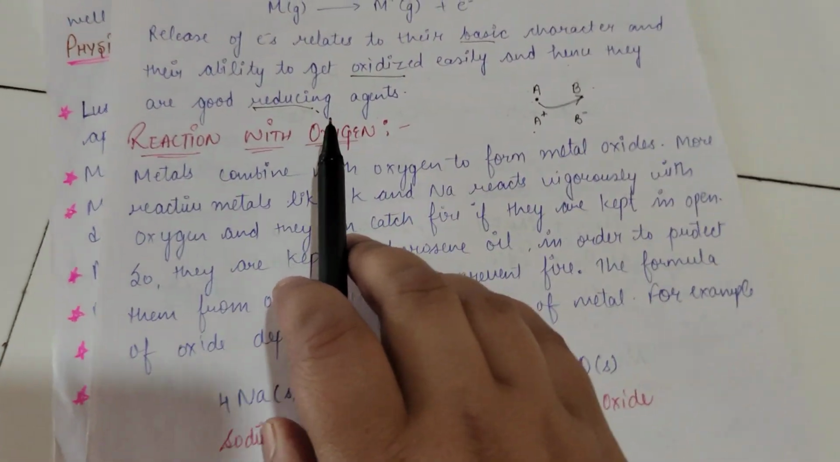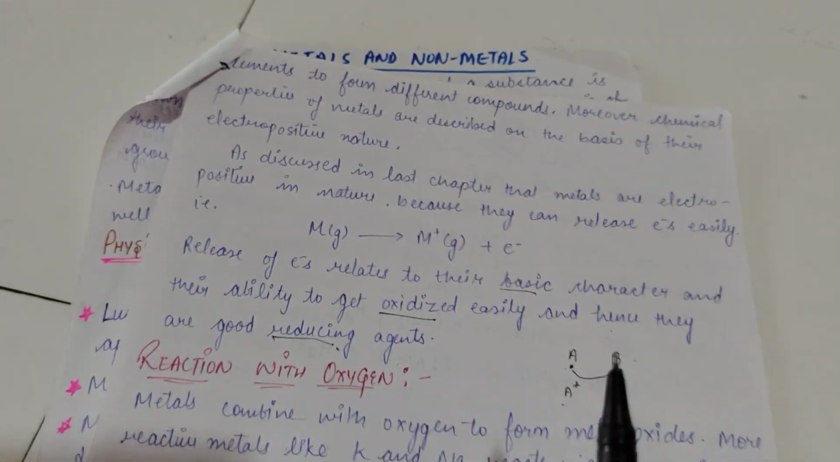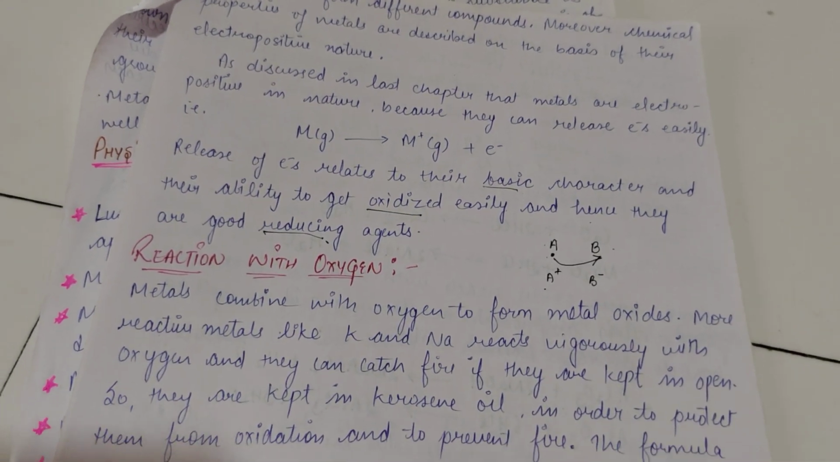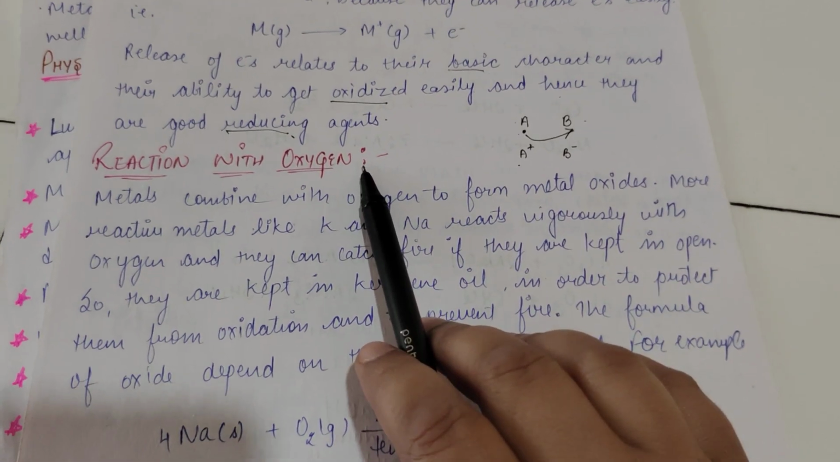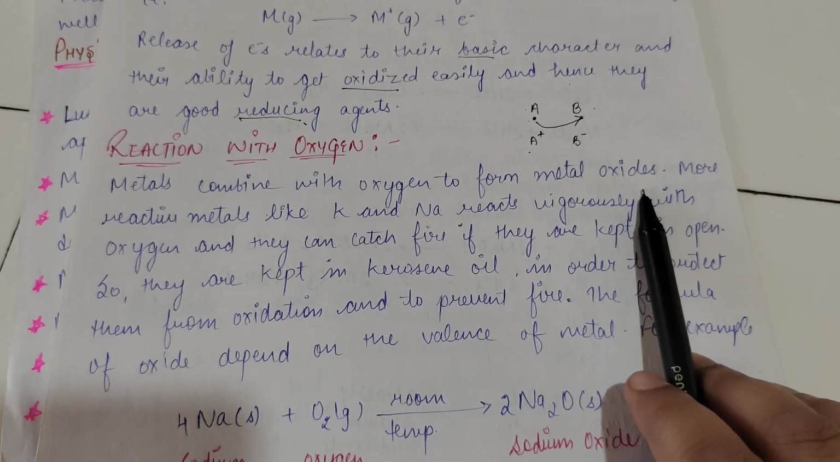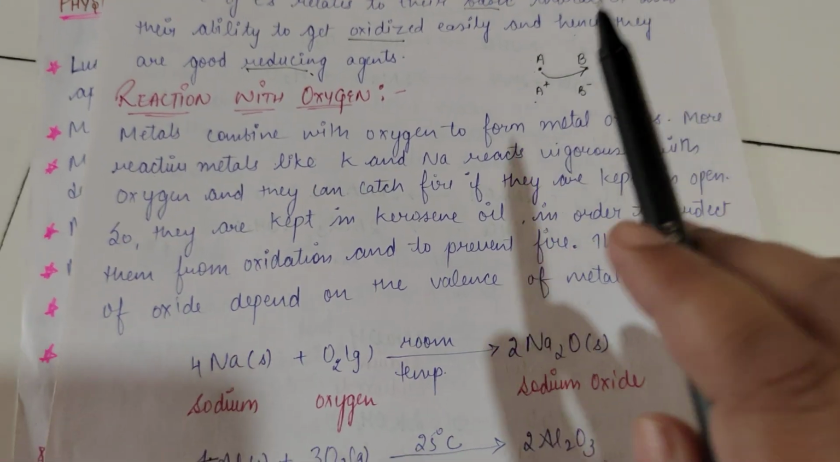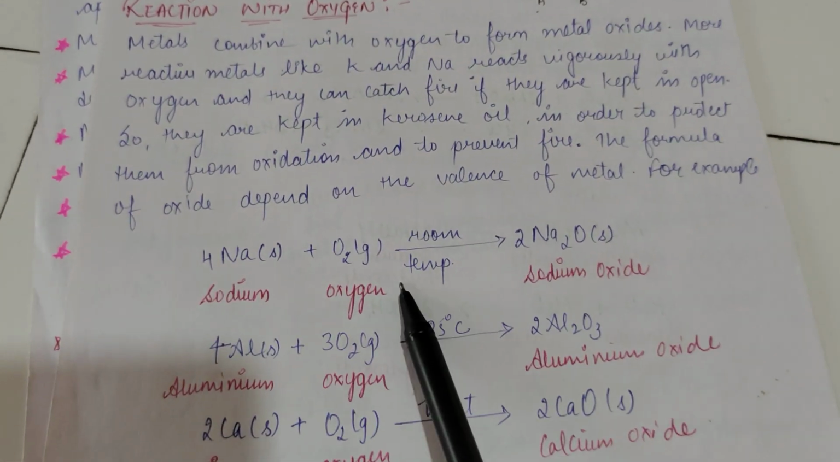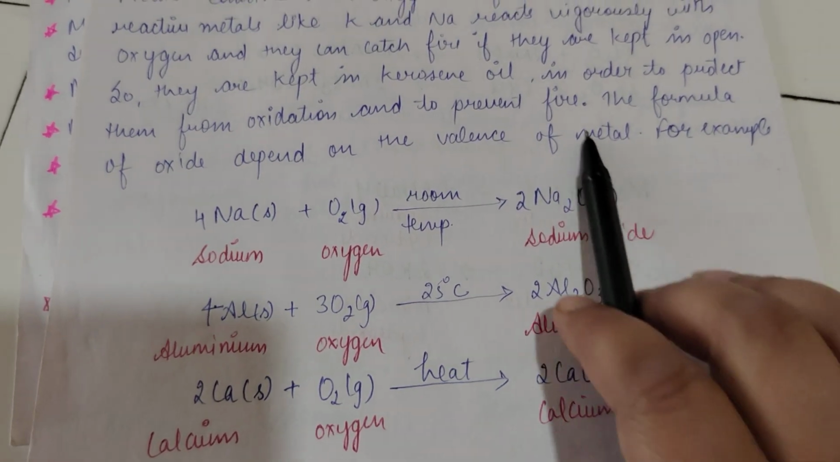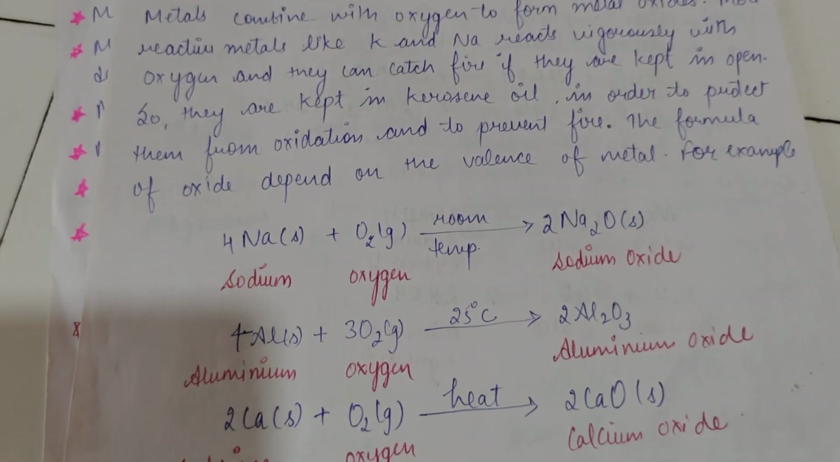So next, this was a general property of metals, that they are electropositive and very good bases. Okay, now next is reaction with oxygen. Now metals combine with oxygen to form metal oxides. ओके, जो मेटल्स जब ऑक्सीजन के साथ रिएक्ट करती हैं वो क्या बनाती हैं, मेटालिक ऑक्साइड्स. Now the formula of all these oxides I think you people can make now.